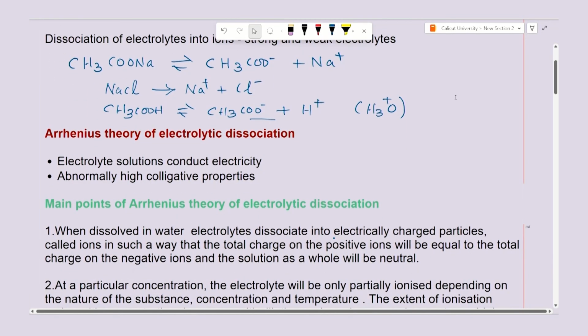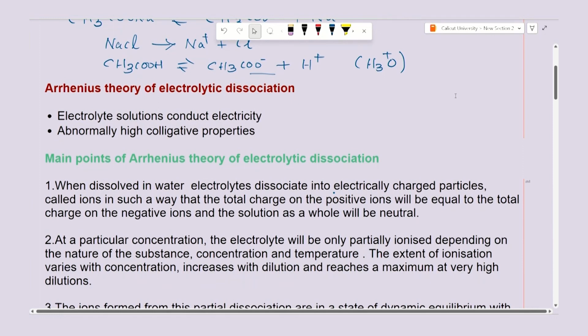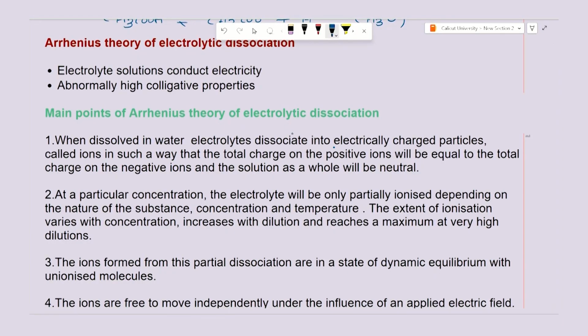Now, let us see what are the theories that are based on explaining these behavior of electrolytes. First one is the Arrhenius theory. Arrhenius has been conducting many experiments on electrolytes, and he found that all electrolytes conduct electricity and also show abnormal colligative properties. In order to explain these properties, Arrhenius proposed the Arrhenius theory, and some of its main points are discussed here. The first one is, when an electrolyte is dissolved in water, the electrolytes dissociate into